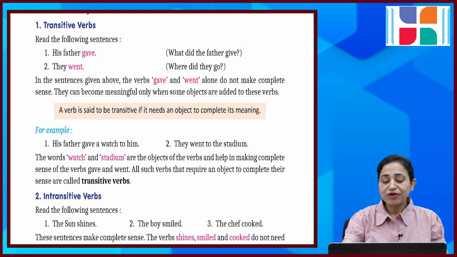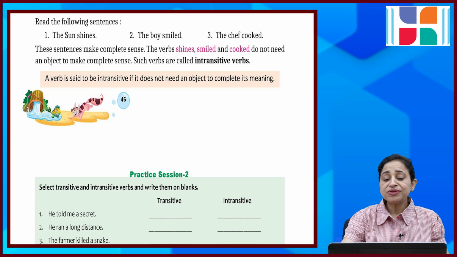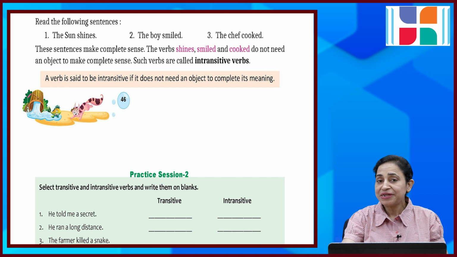Intransitive verbs. Read the following sentences. The sun shines, the boy smiled, the chef cooked. These sentences make complete sense. The verbs shines, smiled and cooked do not need an object to make complete sense. Such verbs are called intransitive verbs. A verb is said to be intransitive if it does not need an object to complete its meaning. तो याद रखेंगे ट्रांजिटिव में ऑब्जेक्ट चाहिए और इसमें ऑब्जेक्ट नहीं चाहिए.